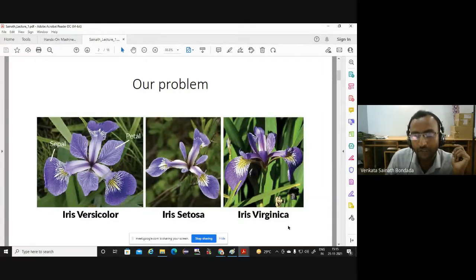We have a data set of initial flowers, say 150 flowers. Now the problem is that when a new flower comes, we want to automatically categorize it into one of these classes: Iris versicolor, Iris setosa, or Iris virginica. That is, in very simple language, our problem.